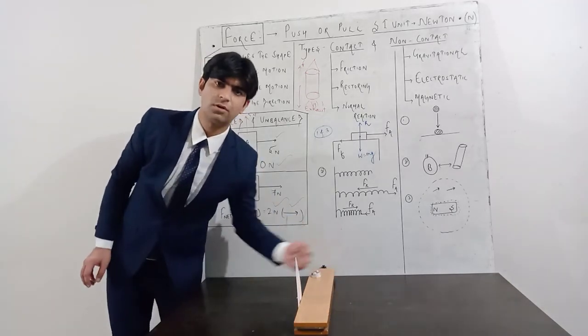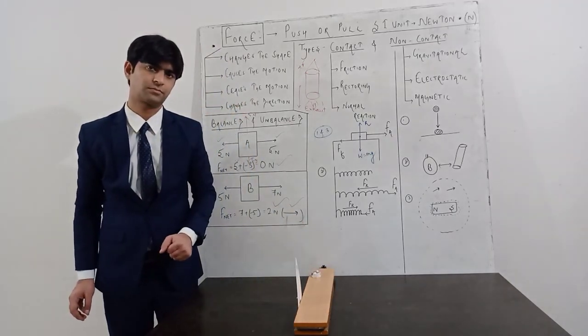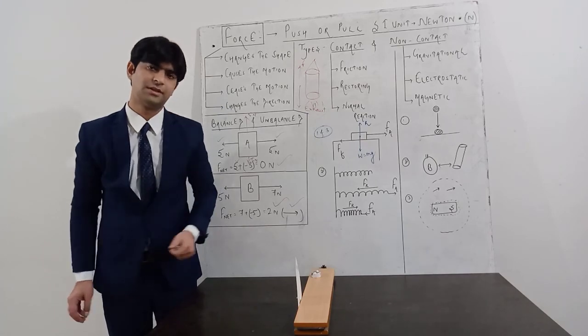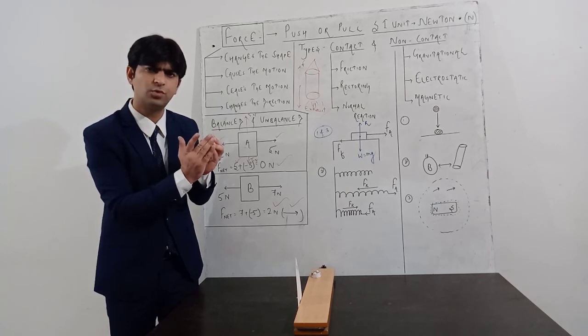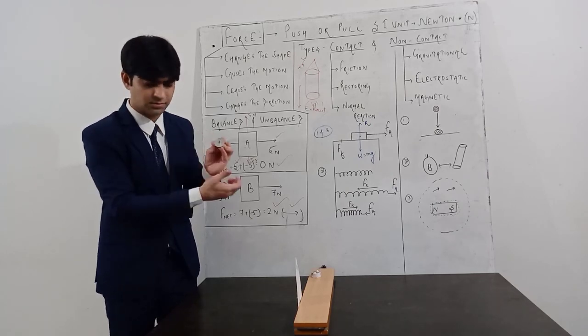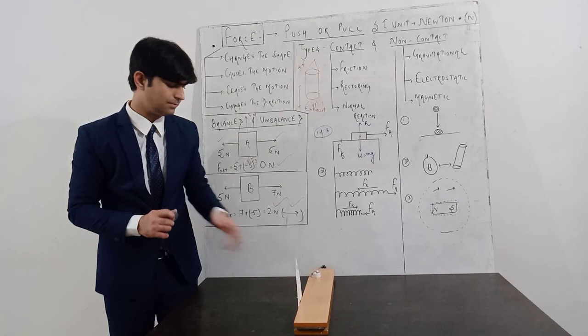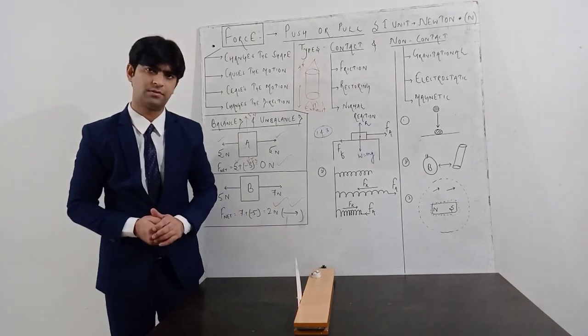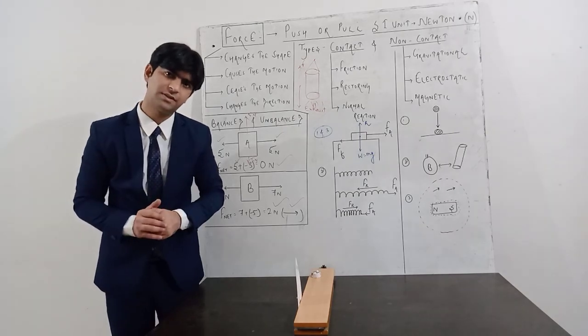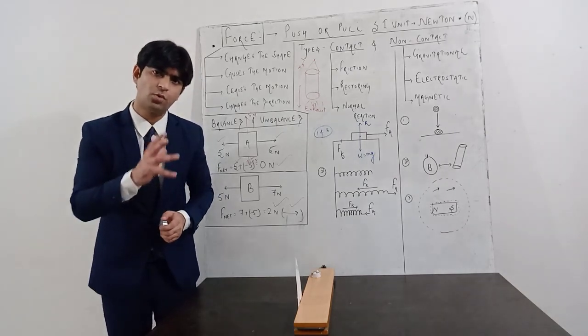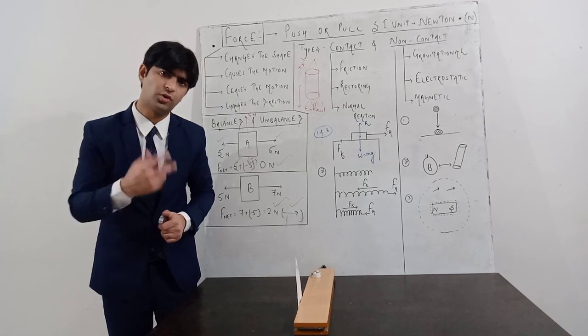The plastic block has come first. So this is very clear that the plastic surface is a little smoother. That's why it came first as compared to the paper. Okay, so the smoother the surface, the less the friction. The rougher the surface, the more the friction.